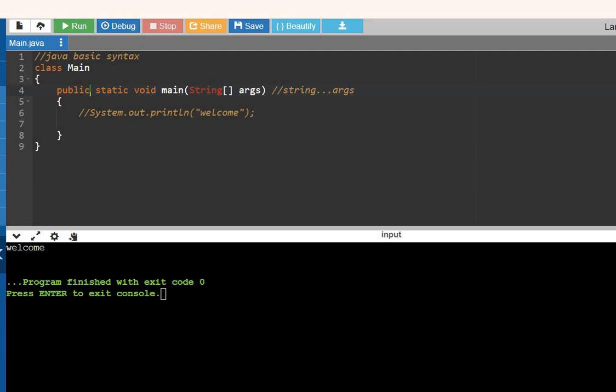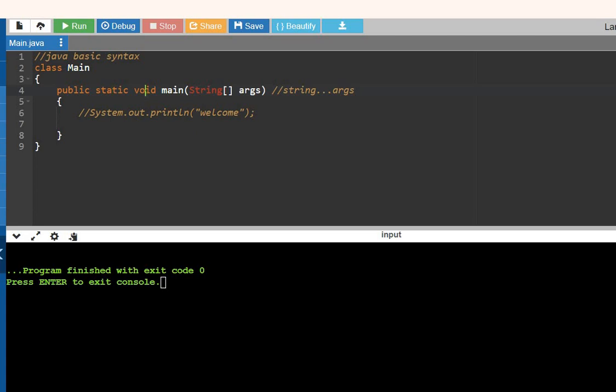Static. What is meant by static? Remember, static is a keyword. One more thing I want to tell is that in Java, public means visible to all. I'm simplifying the term. Now about static: static is a keyword used with a method. To access a normal method, we should create an object. But in static methods, we don't need to create any object. We can directly access the elements which are present in static.